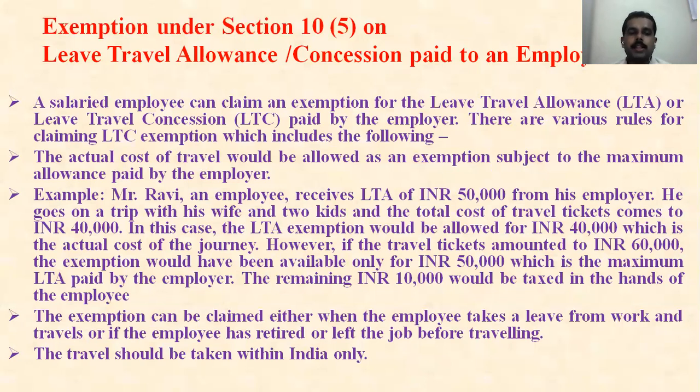Under this section, the exemption is based on the amount the employer gives. See here in this example, the employer is giving 50,000, but the actual cost incurred is only 40,000. So he is eligible for LTA exemption of rupees 40,000. But in the second case, what happens if the travel ticket amounts to rupees 60,000? Then exemption is allowed only for 50,000. The remaining 10,000 is taxable. He or she has to pay.